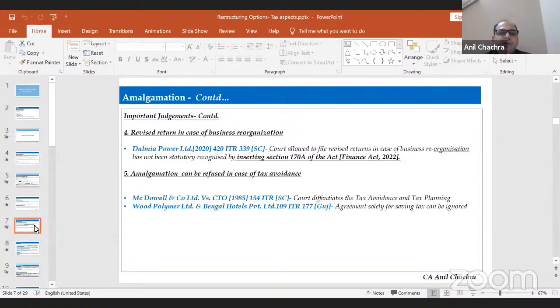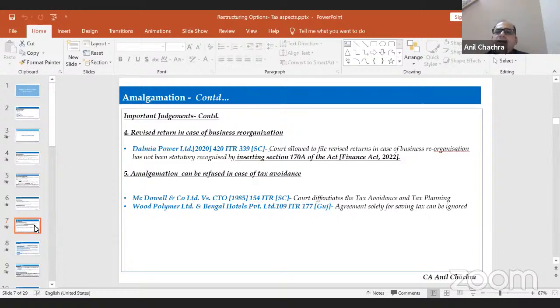But there are a couple of judgments wherein the courts have held that there is a difference between tax avoidance and tax planning, like McDowell and Company Limited, wherein the Supreme Court held that there is a difference between tax avoidance and tax planning. So you have to identify whether the transaction is for tax planning purposes or for tax avoidance purposes. There are a couple of judgments that we need to keep in mind while doing our restructuring of activities as far as the business part is concerned.